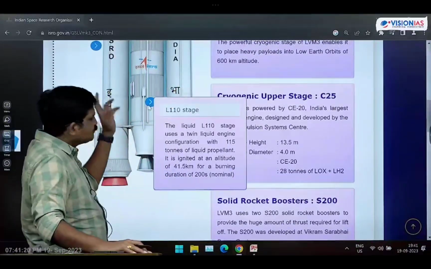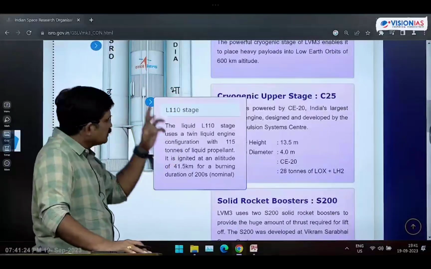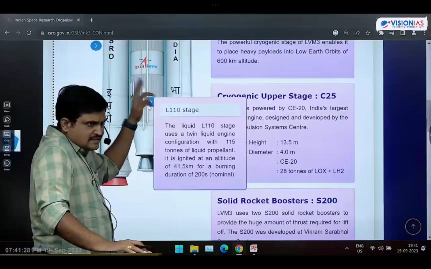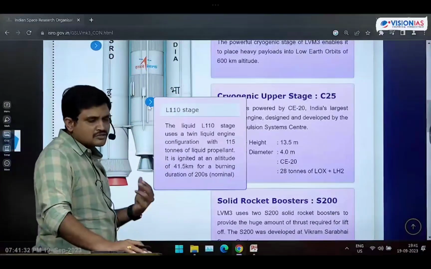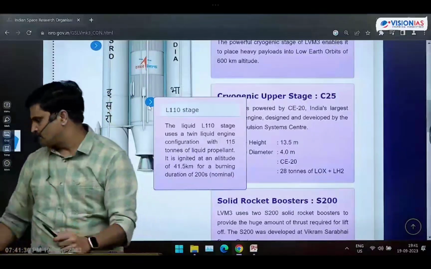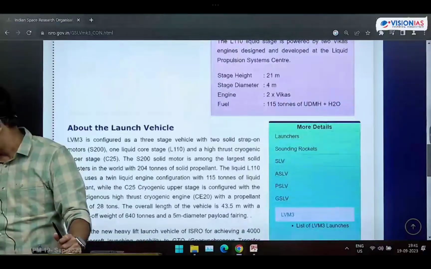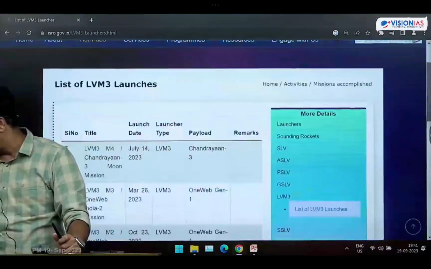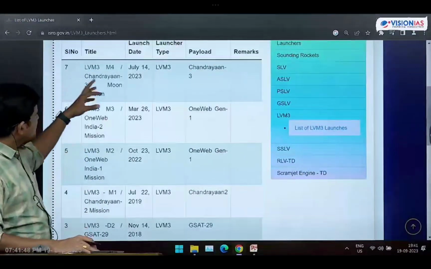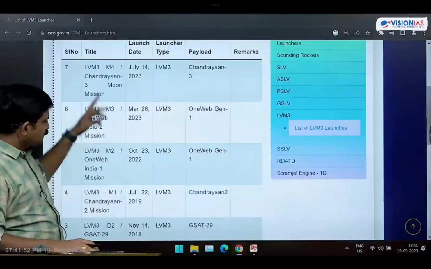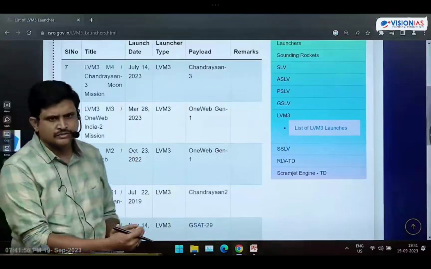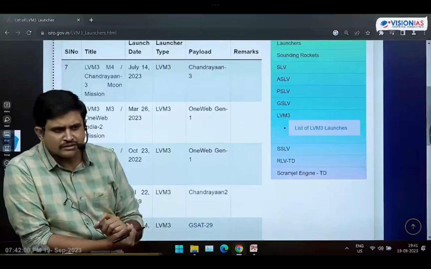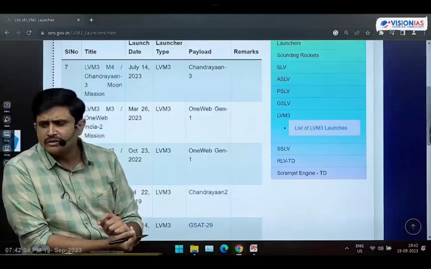So in this LVM3, the strap-on motors are the first stage, the liquid phase is the second stage, and the cryogenic stage is the third stage. Hence the total number of stages is 3. Now, you can access the information from ISRO's website like this. And how many launches have been done so far? It has launched 7 times. The last launch is Chandrayaan 3. Like this we have done these 7 launches, all are successful. So that is what regarding the GSLV Mk3, or we can call it LVM3.